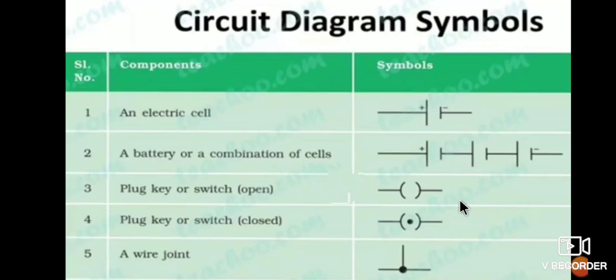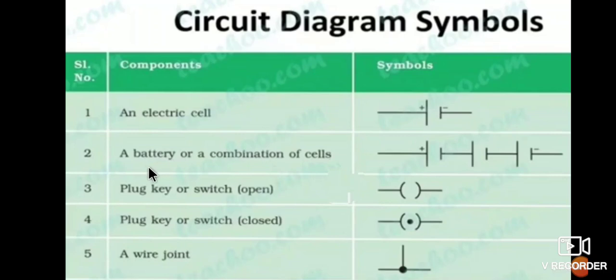What are the components and symbols in this table? We can observe the components and their symbols. The first one is an electric cell. The symbol of an electric cell is like this. The long line indicates the positive terminal and the short line indicates the negative terminal. This is one cell. A battery is a combination of cells, two or more cells combined.